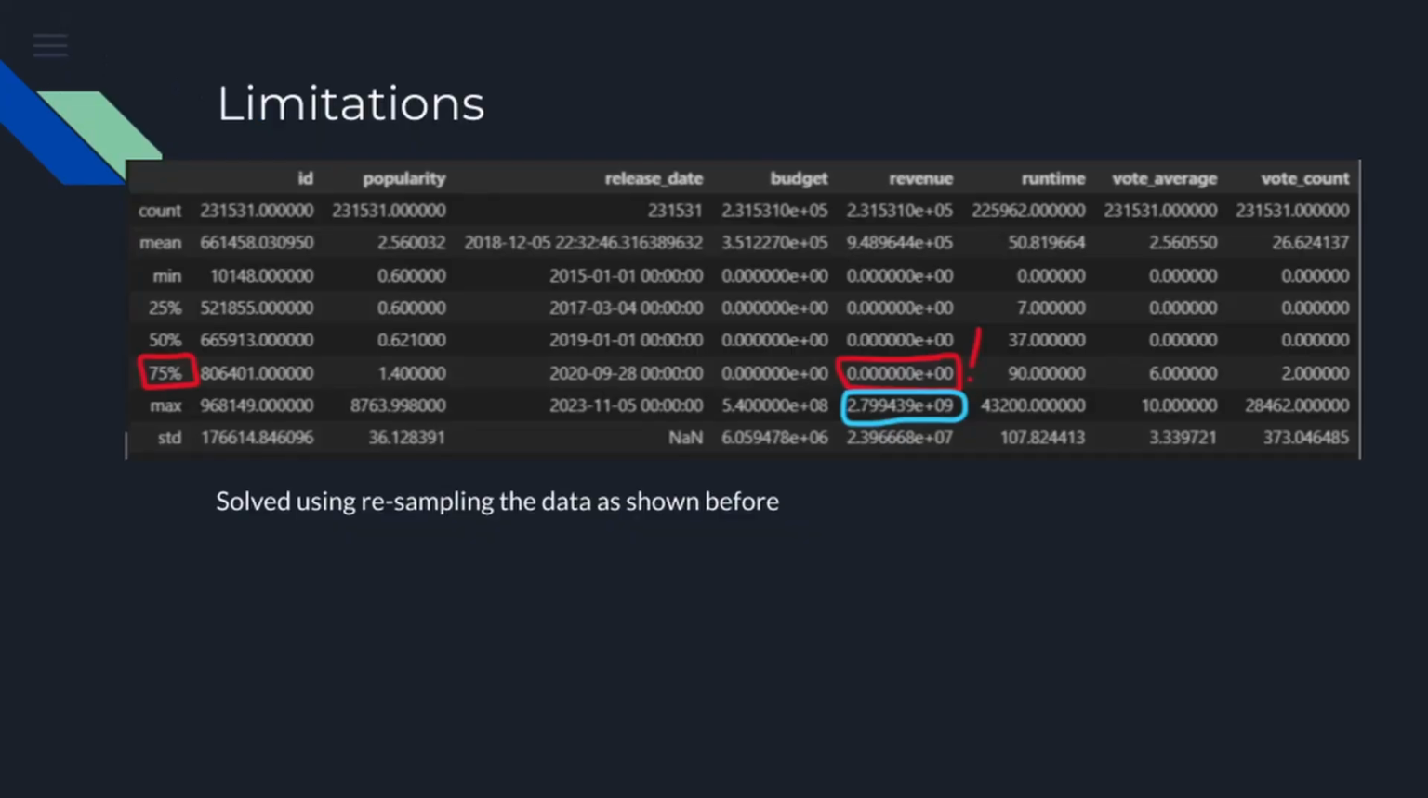Now let's talk about the limitations that we faced with this project. First of all, I'd like to talk about our dataset. Our dataset was lacking in much of the target features. Over 75% of our revenue features were missing values; they were all zeros. We remedied this by resampling, but obviously it would be even better to have actual revenue values to predict more effectively.